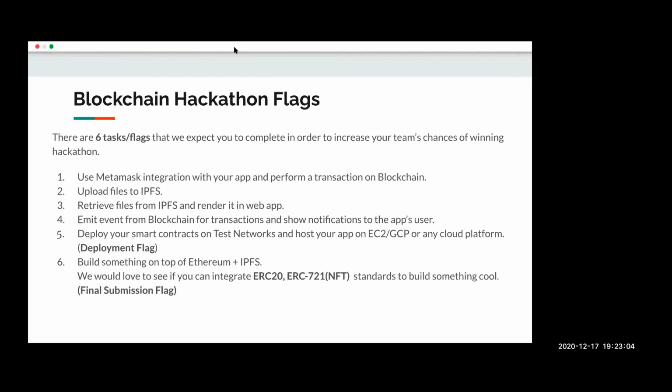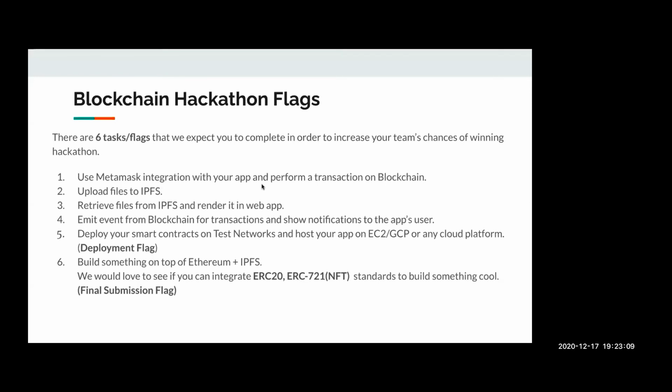There are 6 flags mainly. The first flag is about using MetaMask integration with your app and performing a transaction on blockchain. For the first 4 flags, for each flag, there is one corresponding Google form link where you need to do the submission. So these are the flags that you will be completing as you are developing your application.